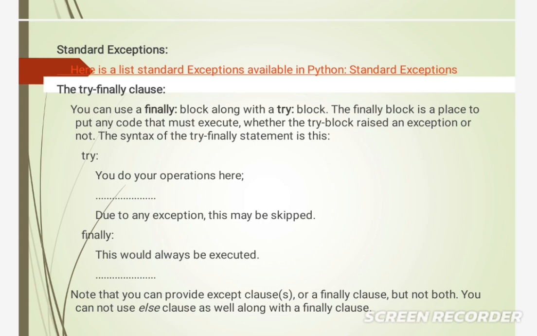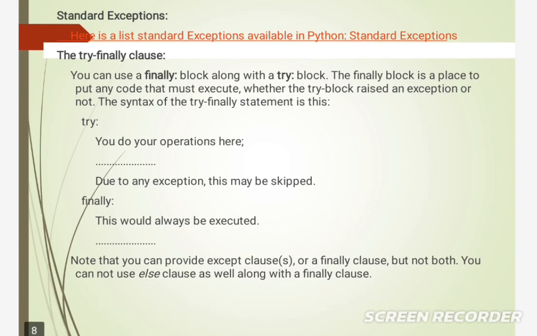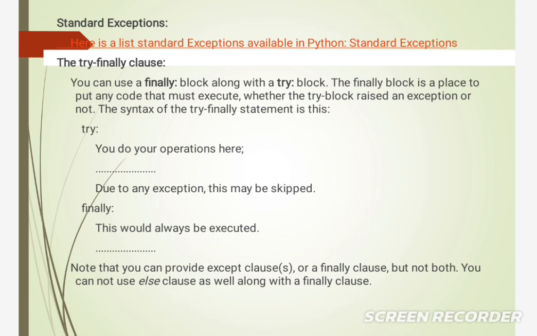The finally block provides a guarantee of execution. We can use the finally block with the try block, in which we can place the necessary code which must be executed before the try statement throws an exception. It means you can use the finally block along with a try block.